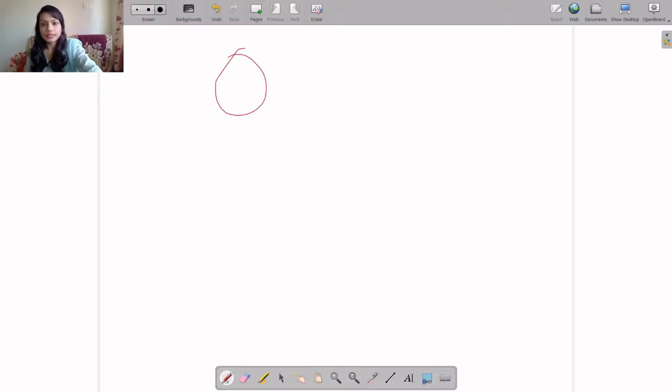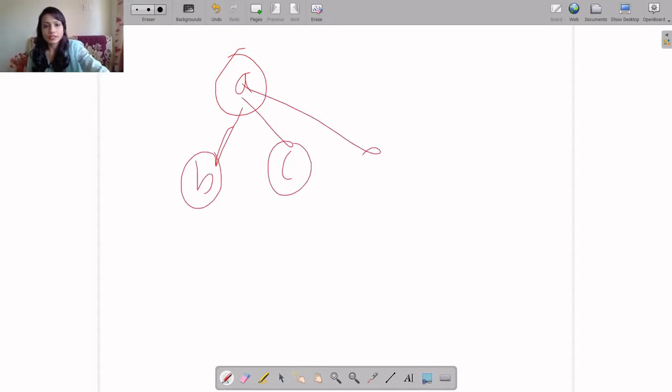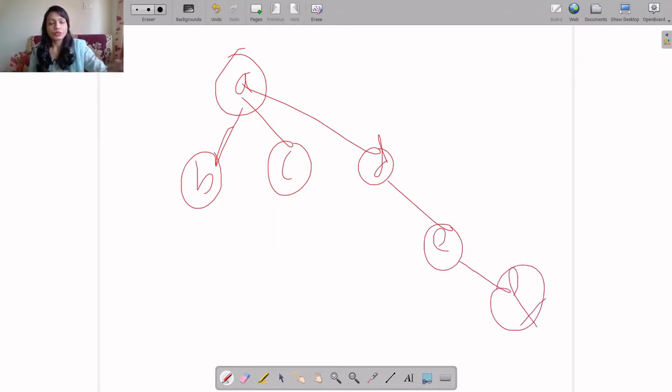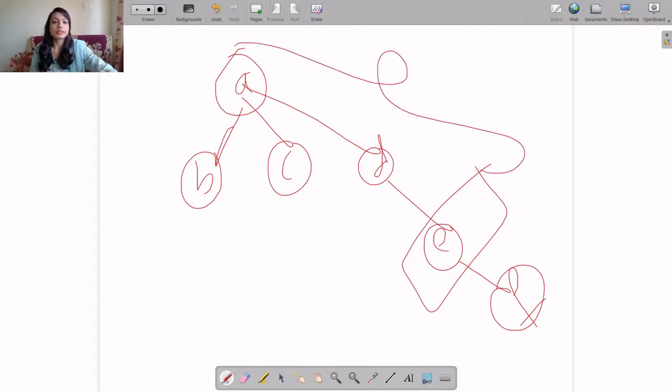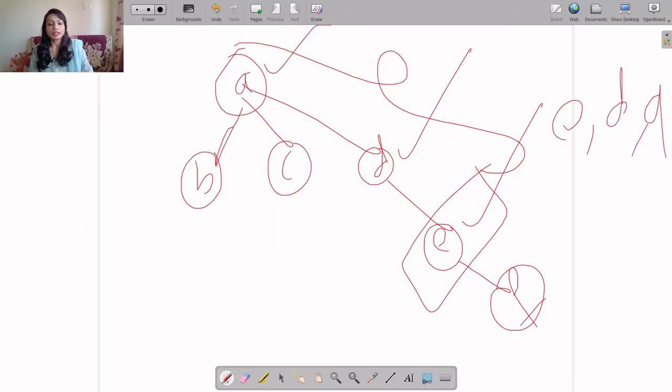So if I consider this tree A, B, C, D, E, F, and one vertex E, any idea who its ancestors are? All the vertices connected through the path from this vertex to its root. So which are connected? A, D and E. E is an ancestor of itself. So the ancestors of E are E, D, A.